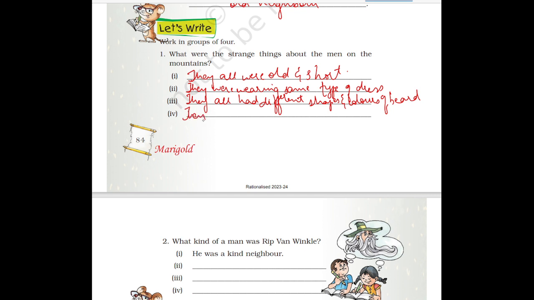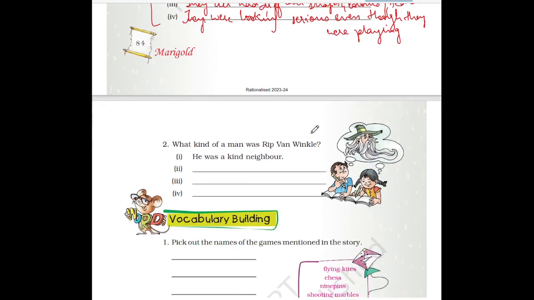They were looking serious even though they were playing. They played the game of nine pins, yet they still looked serious. So these are the things about the strange people who lived on the mountains.